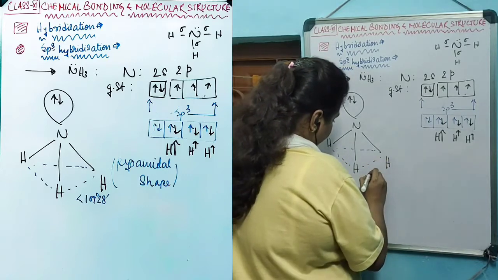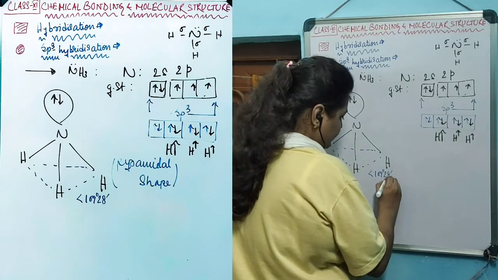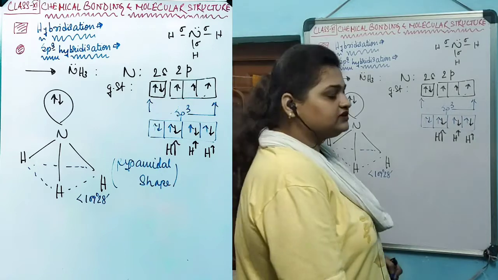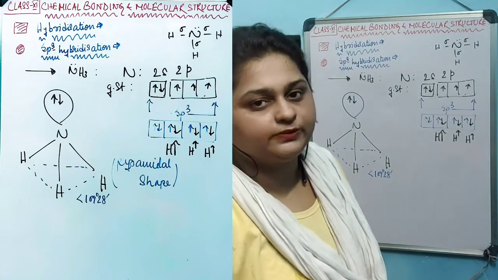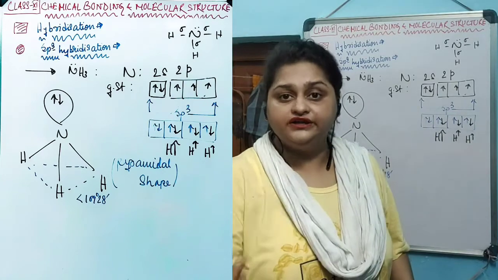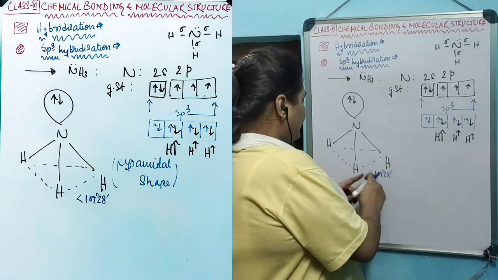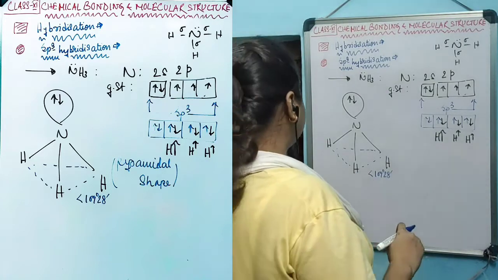The angle is less than, or closer to, 109 degree 28 minutes, because these are not pure p orbitals, these are hybridized sp3 orbitals, and hybridized sp3 orbitals have nearly 109 degree 28 minutes between them. That's why this angle is also going to be nearly 109 degree 28 minutes.